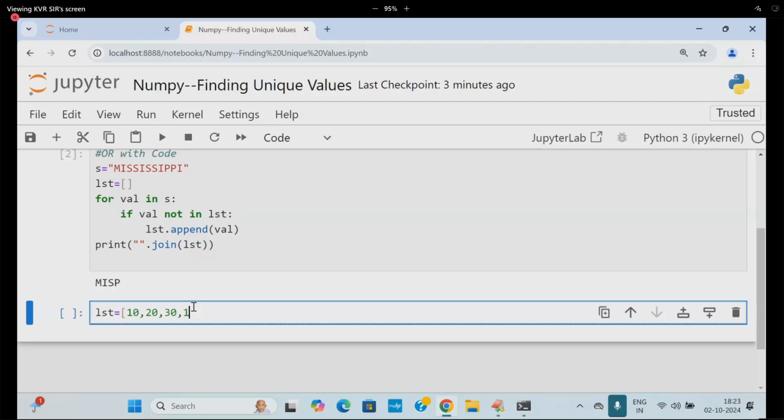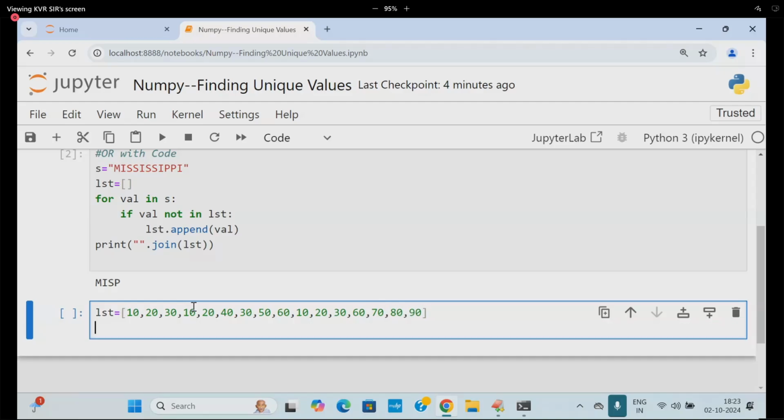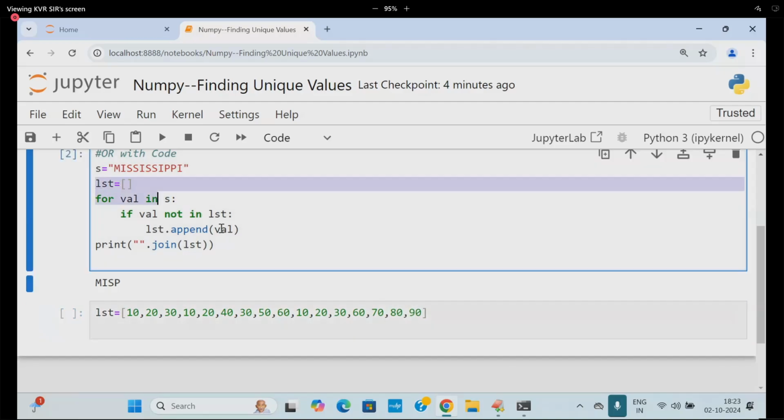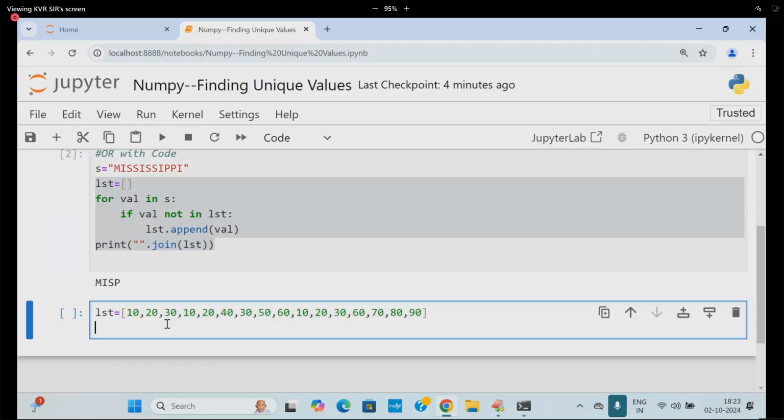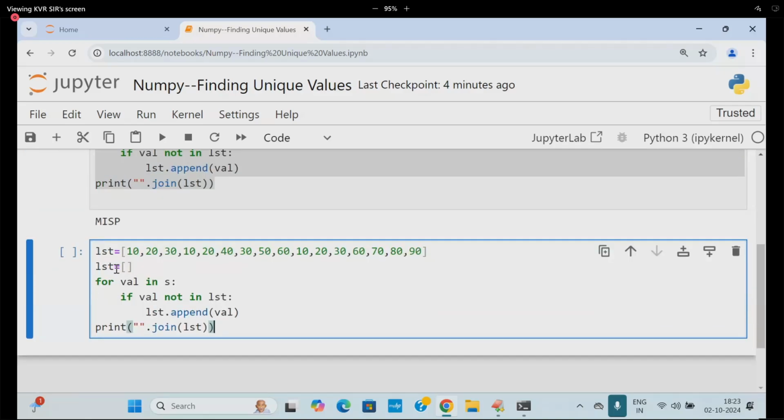Similarly, you can take even LST also, students. 10, 20, 30, 40, 30, 50, 60, 10, 20, 30, 60, 70, 80, 90 like that. You can take this data like this. You can go to this place. This is called LST1. Value in where? LST.